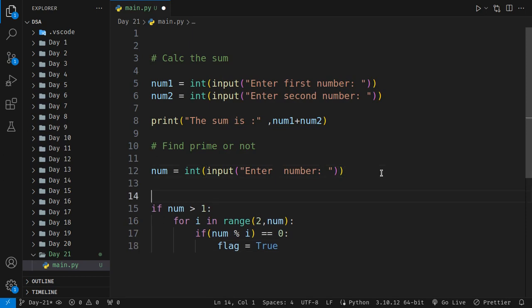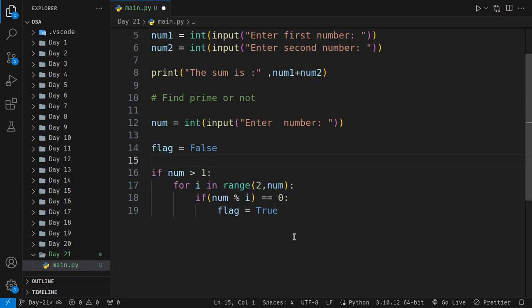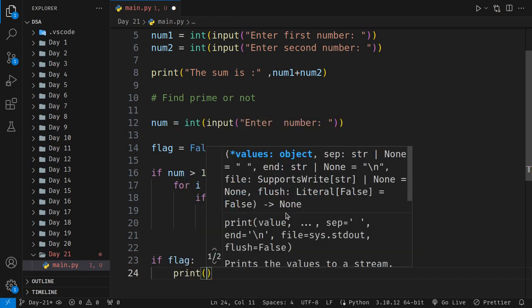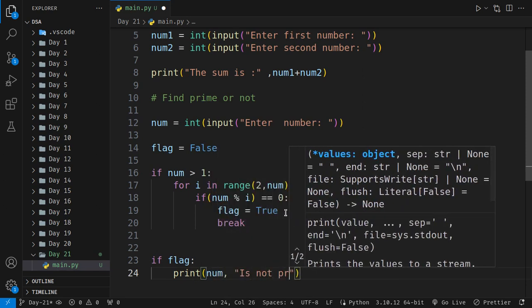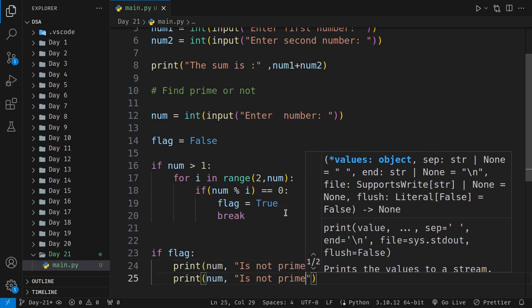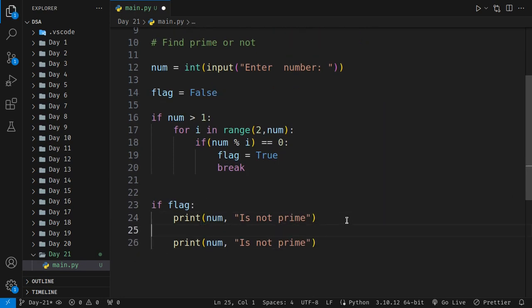Now I will be creating a flag variable over here. Initially it will be false, and once we get it, we will say that the particular thing is true. Now we are going to end this loop and come back. We say that if the flag variable is true, then print the number is not a prime. Then I will duplicate this, go behind, and say number is prime.